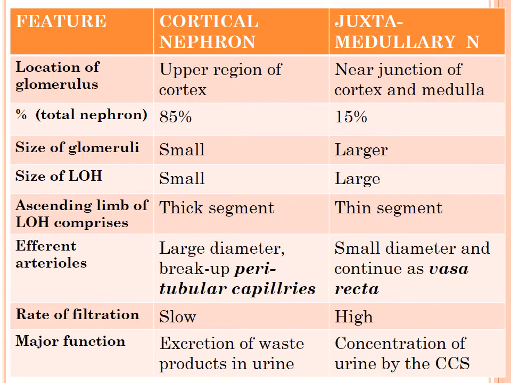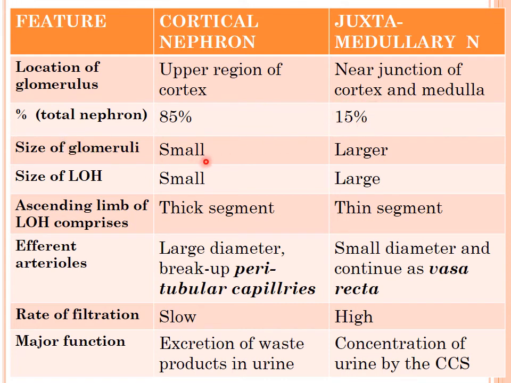So just see the basic differences between these two nephrons, the cortical nephron and the juxtamedullary. The first is the location of the glomerulus. In the cortical nephron, it is present within the upper portion of the cortex, while in the juxtamedullary nephron, the glomerulus is present near the junction of the cortex and medulla. Most nephrons within the kidney are cortical, around 85%, and juxtamedullary nephrons are about 15%.